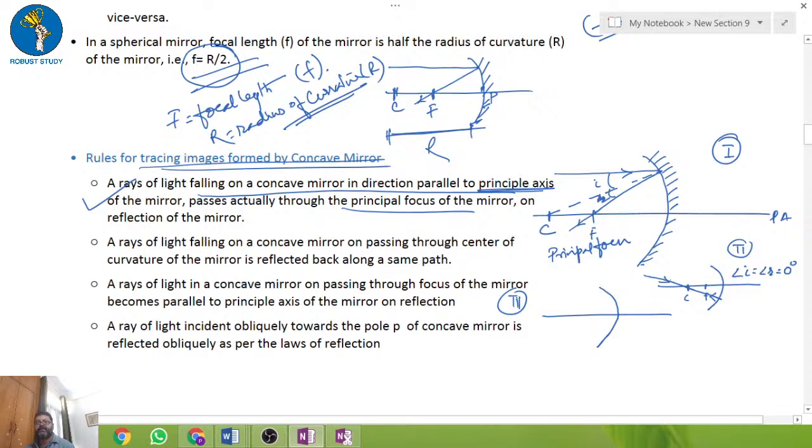But here, if the ray is passing through the focus, after the reflection it will be parallel to the principal axis. Okay, if this is the concave mirror. Now we have done that.